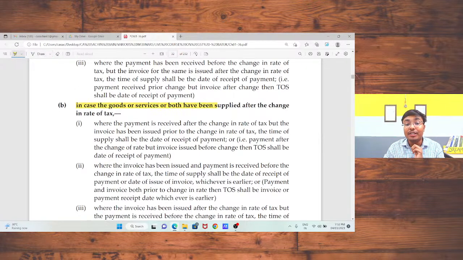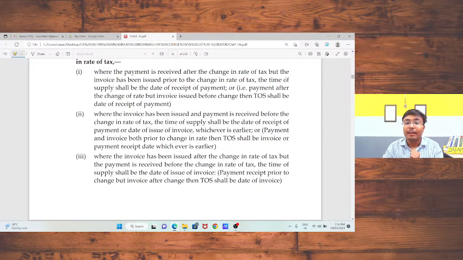Next, in case the goods or services or both are supplied after the change in rate of tax, that means you had issued the invoice prior to the change in rate of tax, or you had received the payment prior to the change, but the supplies are after the change in rate of tax. What will be the scenario? For that, if payment is after the change of rate but the invoice is issued before the change in rate, then in that case the time of supply shall be your receipt of payment date.